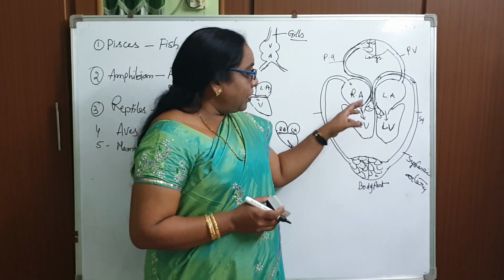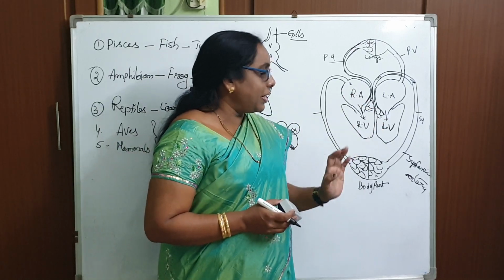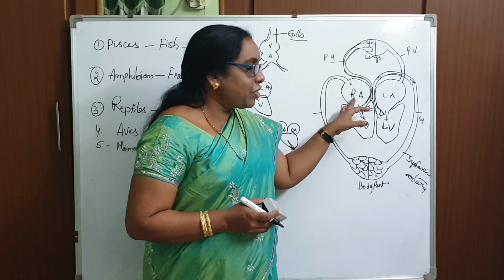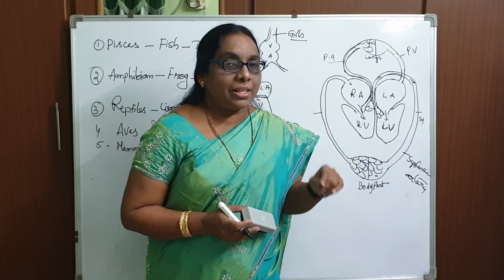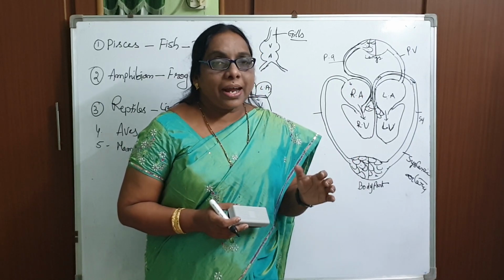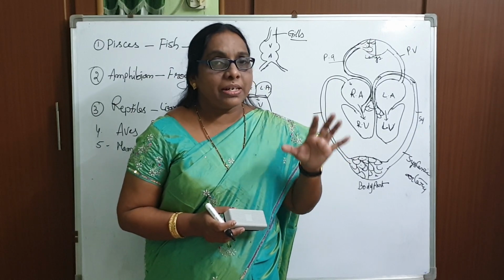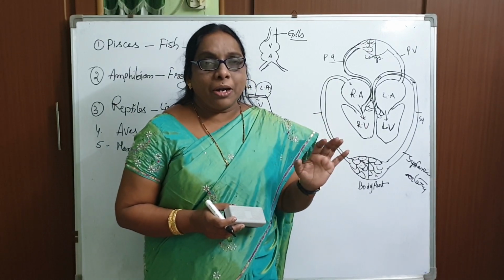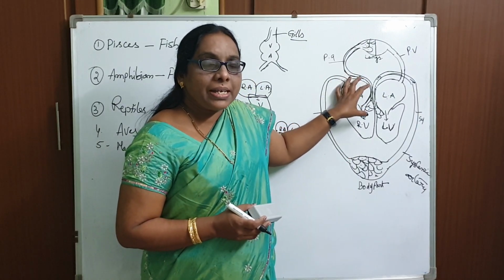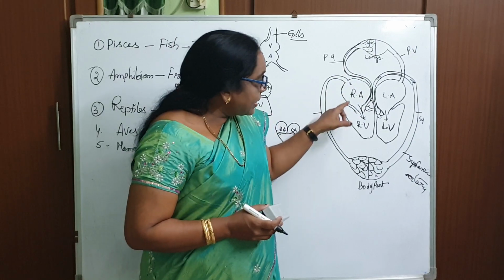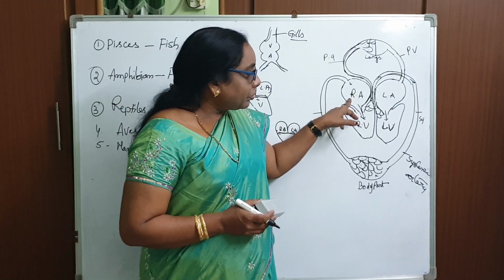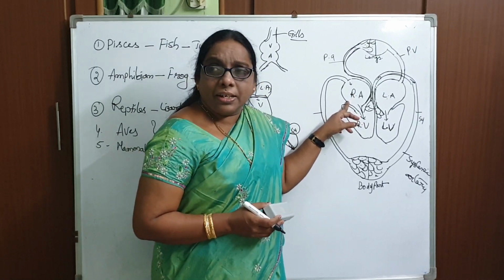Let me say about auricles and then ventricles first. Let me explain, then I will say about arteries and veins. Coming to the right auricle, the last class when I drew the diagram I explained that. The right auricle is larger in size because it has to collect the deoxygenated blood from all the body parts at a time. So the size is larger, and the walls are larger in size and less in thickness.